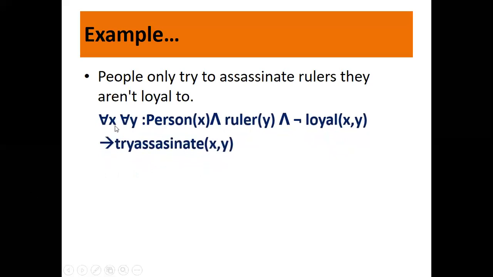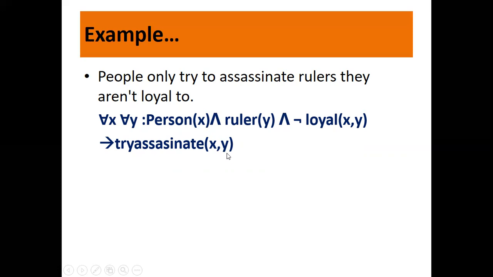All X, where X is a person, all Y, where Y is a ruler. Now, a person who is not loyal to the ruler. Negation is there, remember. So we are saying, if X is not loyal to Y, then X will try to assassinate Y.